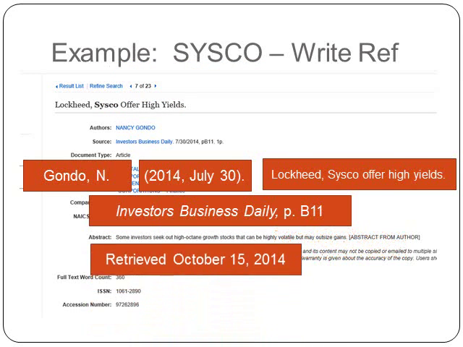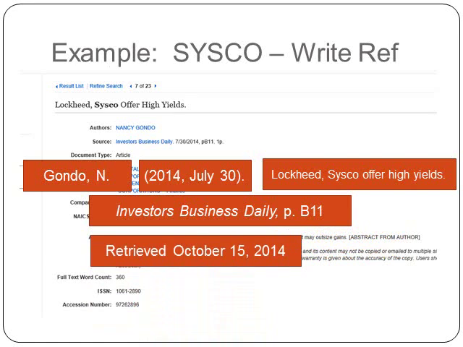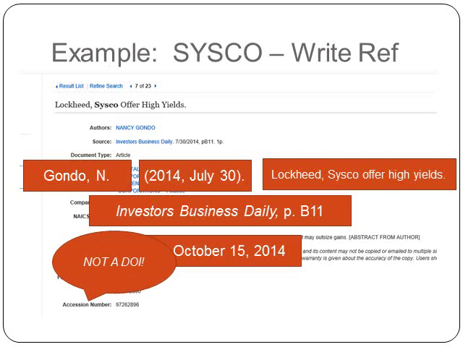I will, of course, keep my retrieved but I like for you to put the date you retrieved it just to protect yourself. And notice that I do not have a DOI number. This accession number is not a DOI number. I looked it up. It is not a DOI number. It is specific to our database, so we won't use it as a DOI. And you know, if you don't have a DOI, what goes here? The database name, which is, in this case, EBSCO. Good.